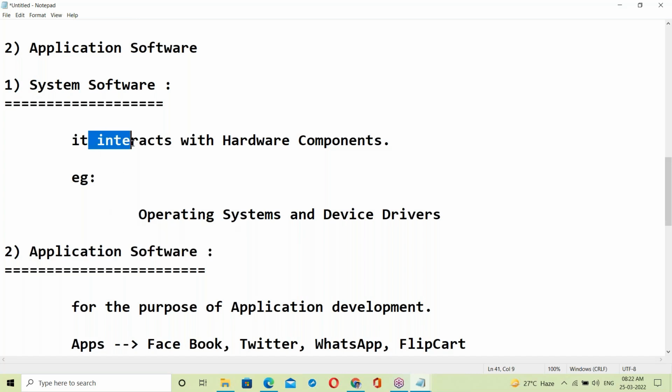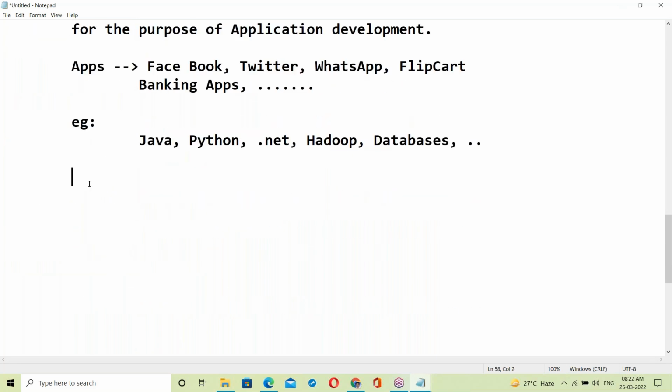Software which is interacting with hardware is system software. Which is not interacting with hardware is application software. That's it. Except the OS, all are application softwares.